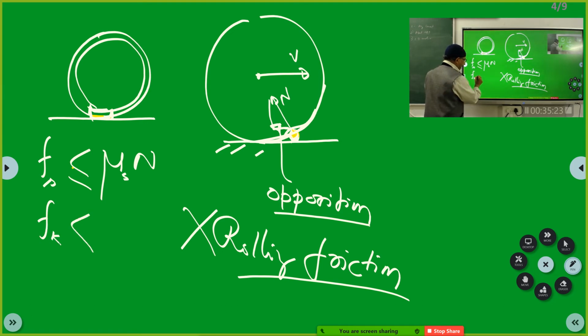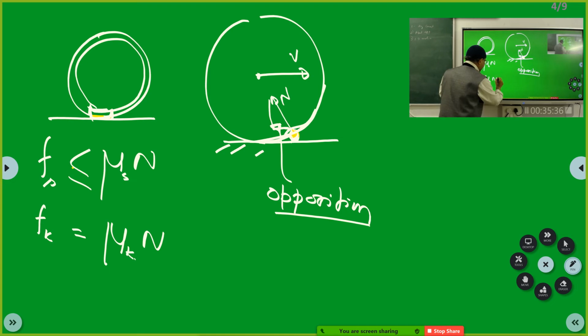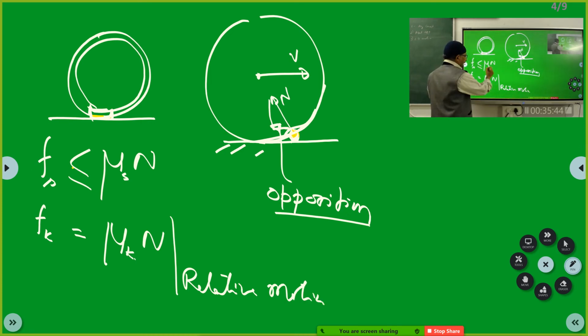I'll simply say the kinetic friction is mu k into n. But I will not use greater than or equal to. I'll say Fk is equal to mu k into n. Correct? But you see, there is relative motion between the two surfaces.